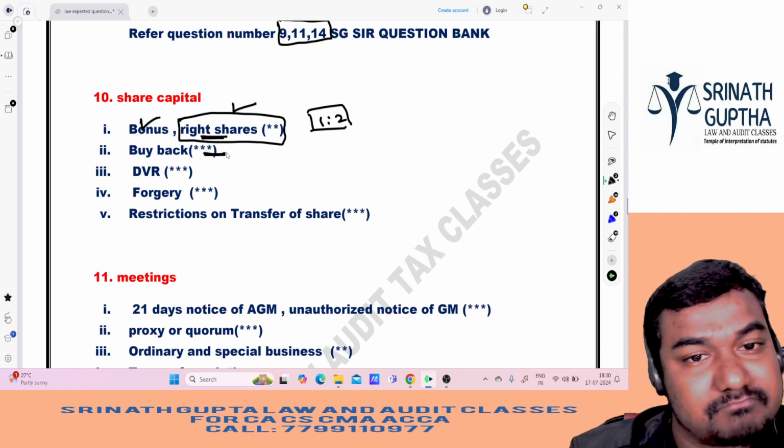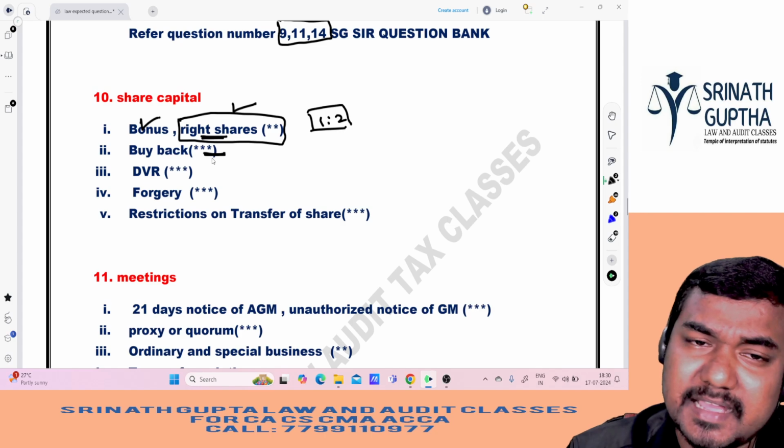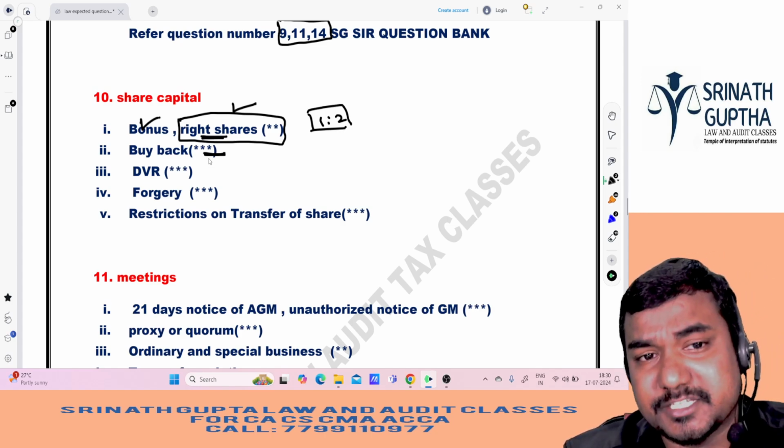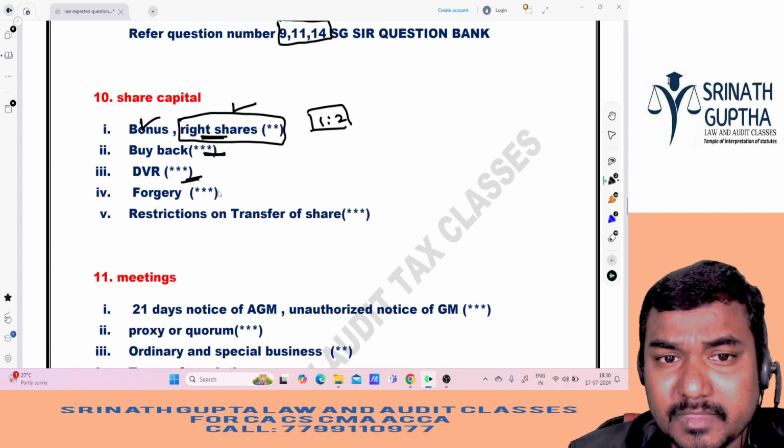And conditions for buyback, very important, sir. He can ask, we have nearly 15 conditions. He can frame a question on any condition. Differential voting rights, DVRs, he can ask a direct question.